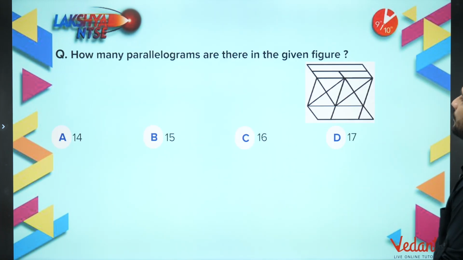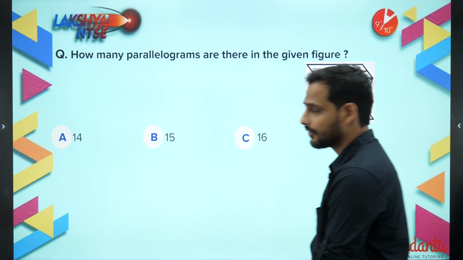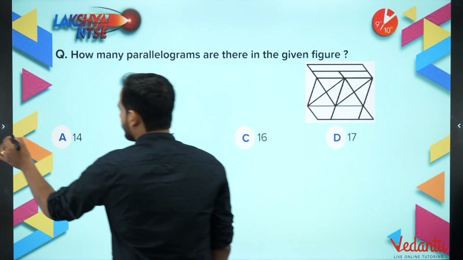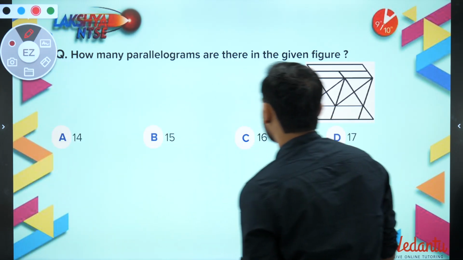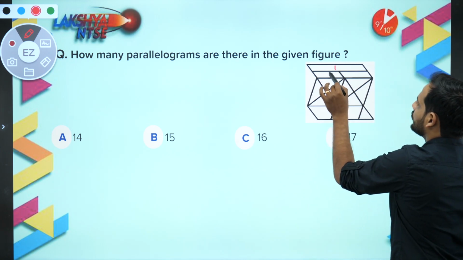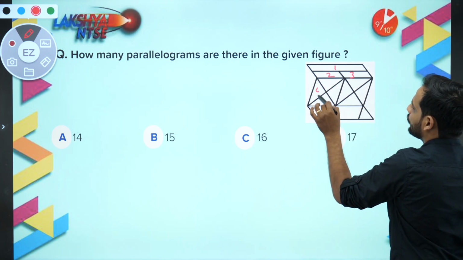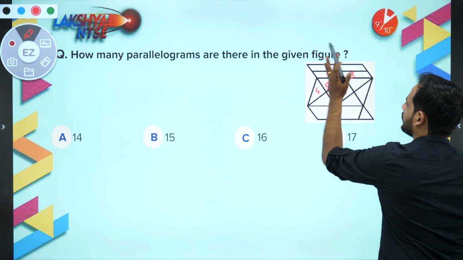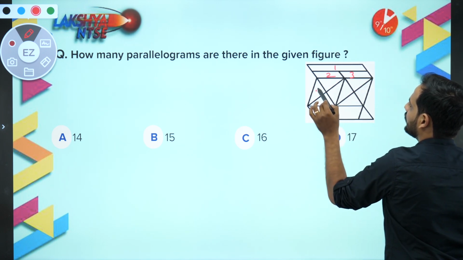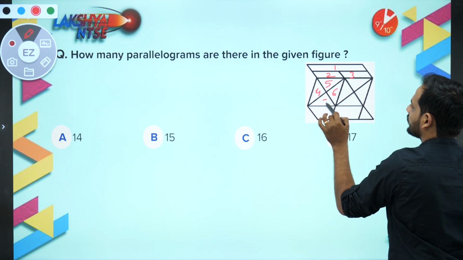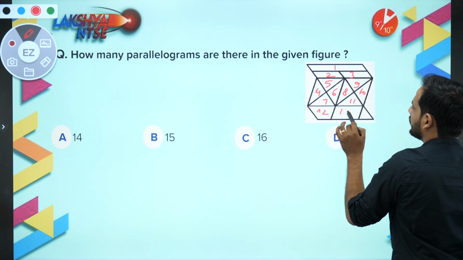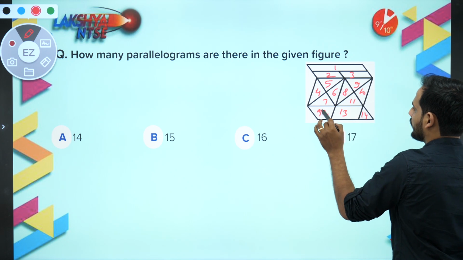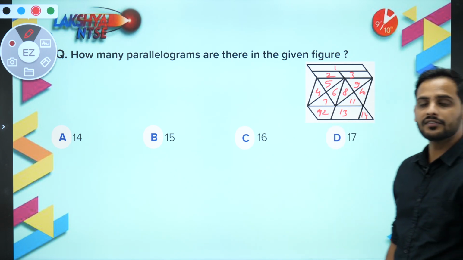How many parallelograms are there in the given figure? So let us again name it, bachcho. As you know, we will start with the naming of these things. Chalo, so let us name it. 1, 2, 3, 4, 5, 6, 7, 8, 9, 10, 11, 12, 13, 14. So 14 single units I have right now.